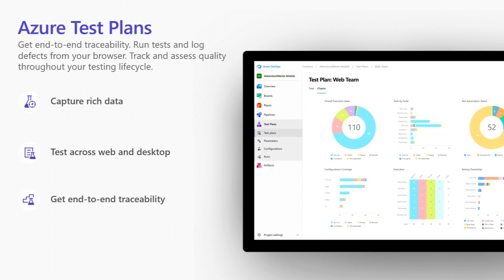The next one is Azure Test Plans. There is no project without testing. So Test Plans is here to help us test our solutions, our platforms, before hosting them in the cloud.